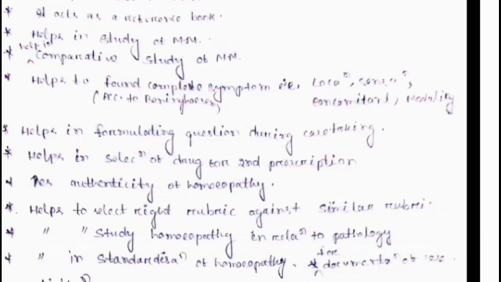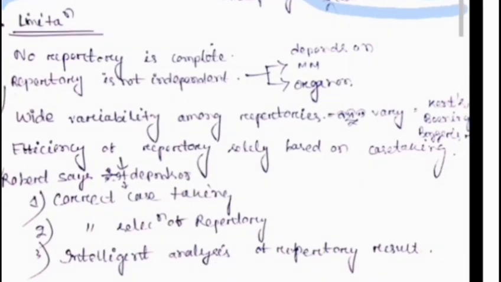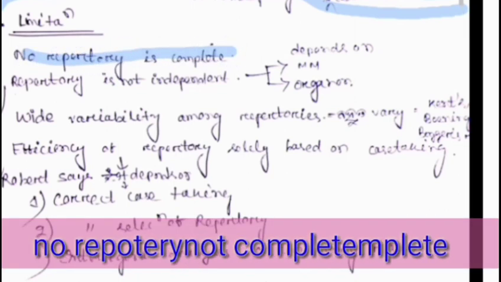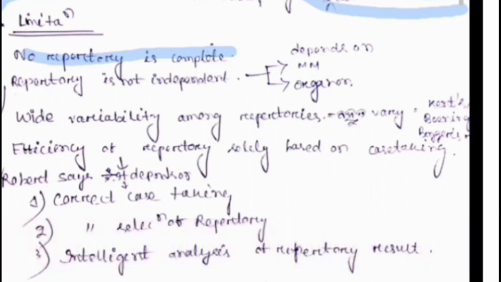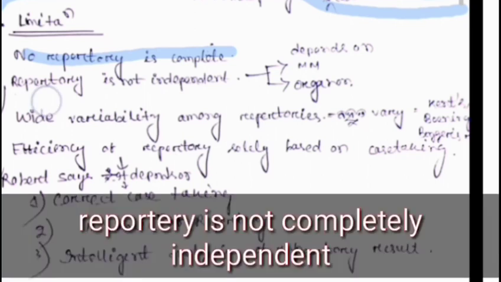Then what is the limitation of homeopathic repertory? There is no one repertory till now that is complete. So repertory is not independent, it depends upon the mater medica and organon.